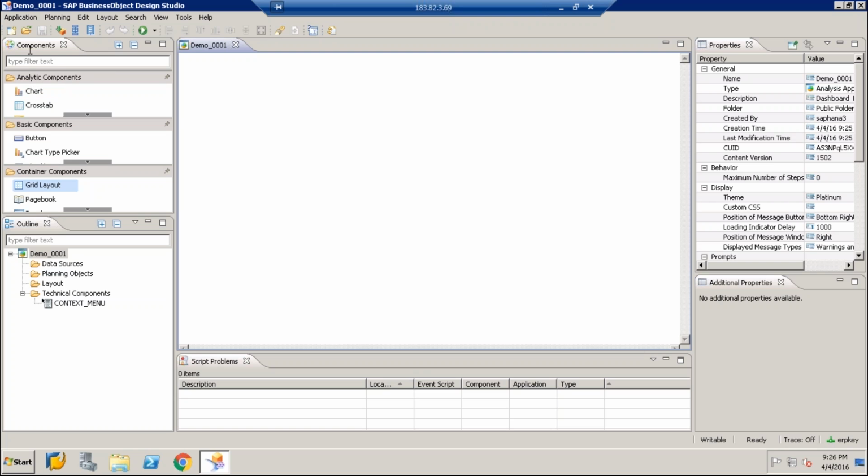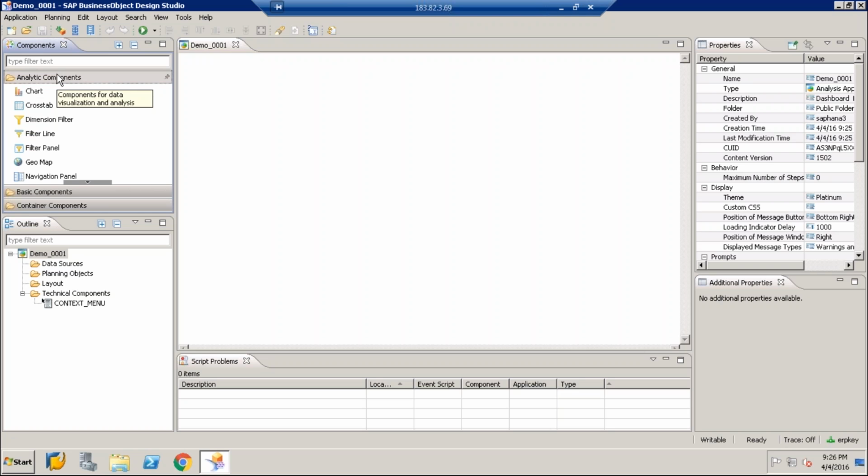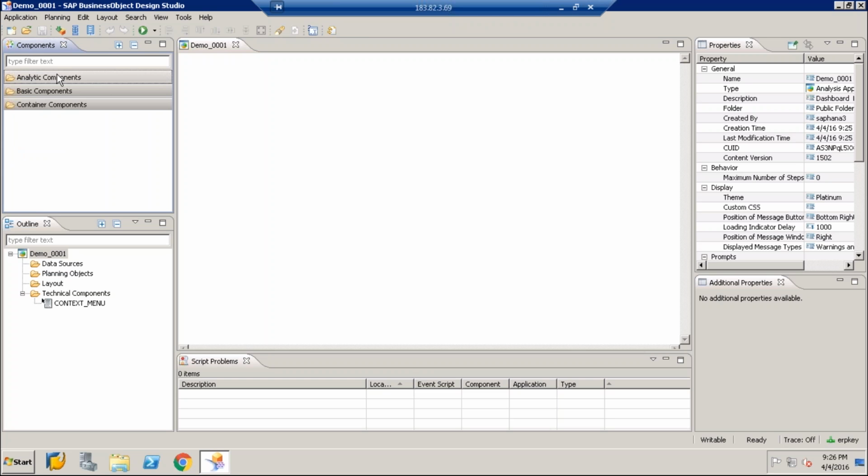The components view is divided into 3 folders: analytical components, basic components, and container components. Components are grouped in these different folders based on their functionality. Analytical components include chart, crosstab, dimension filters, and filter panel. The components used to display information or do some analysis are grouped under analytical components.